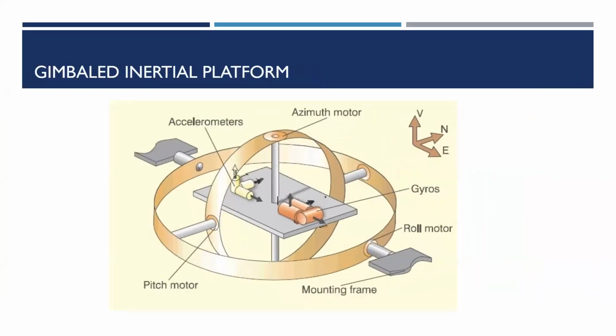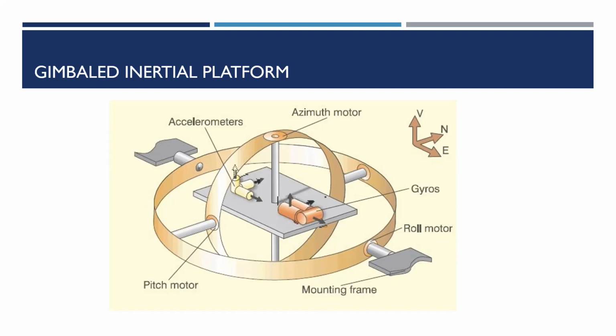So, gimbaled inertial platform. What is a gimbaled inertial platform? A gimbal is a rigid frame with a rotation bearing for isolating the inside of the frame from external rotations about the bearing axis. At least 3 gimbals are required to isolate a subsystem from host vehicle rotation about 3 axes, typically labeled roll, pitch, and yaw axis.